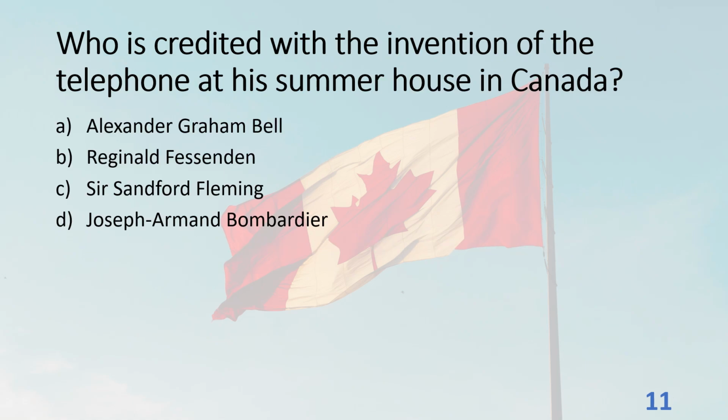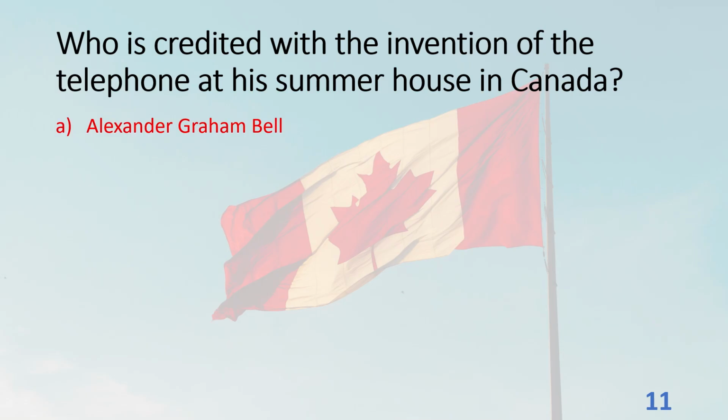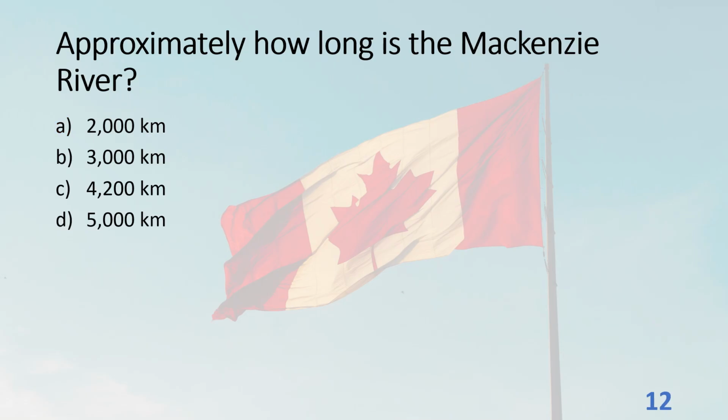Who is credited with the invention of the telephone at his summer house in Canada? A. Alexander Graham Bell. B. Reginald Fessenden. C. Sir Sandford Fleming. D. Joseph Armand Bombardier? The answer is A. Alexander Graham Bell. Approximately how long is the Mackenzie River? A. 2000 km. B. 3000 km. C. 4200 km. D. 5000 km. The answer is C. 4200 km.